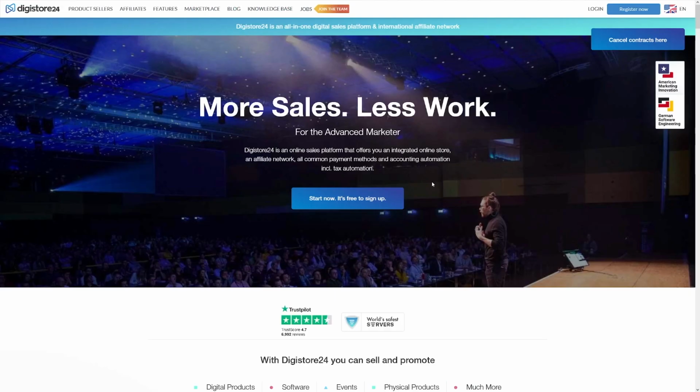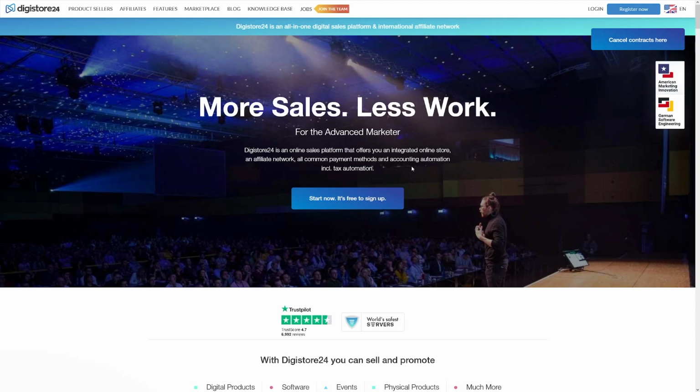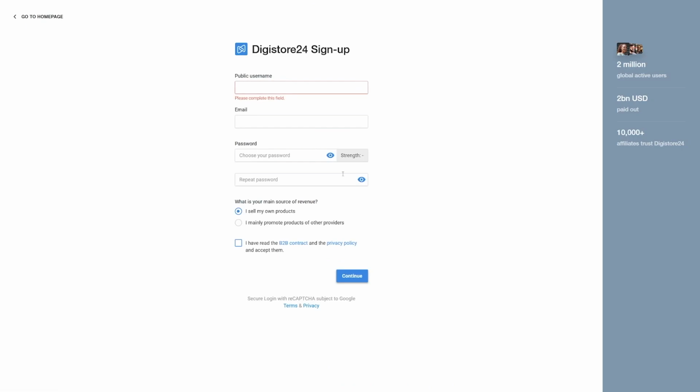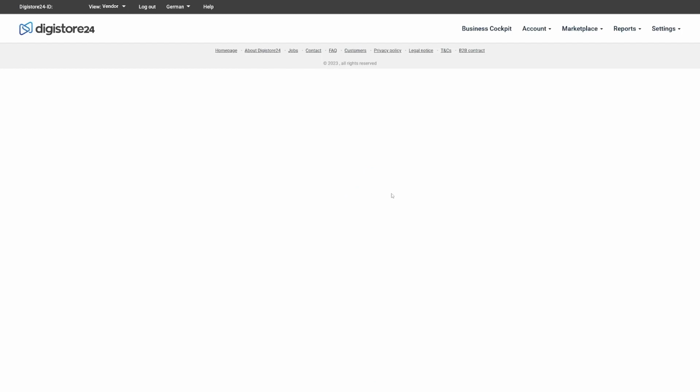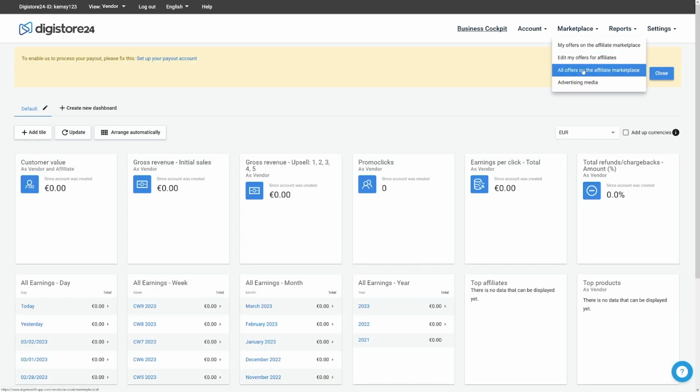For that, I'm gonna use Digistore24, and I like this one because they have a lot of offers and they give really good commissions. So register real quick, make yourself an account, you know how to do it, and let's log in inside. Now, when you log in inside of this web page, head over to Marketplace and then head over to all offers on the affiliate marketplace. That's what you got to do.